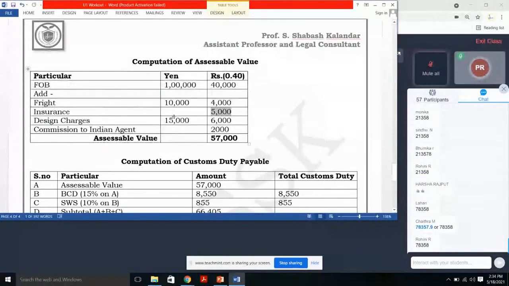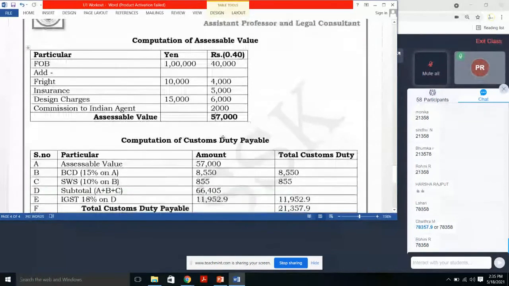Next, design and development charges 15,000 it has been given and it has been incurred in Japan. So we have taken here. Next, commission to Indian agent, it has been given in the percentage on FOB, that is 40,000, that is 5% on 40,000, 2,000. So by this we got the assessable value.